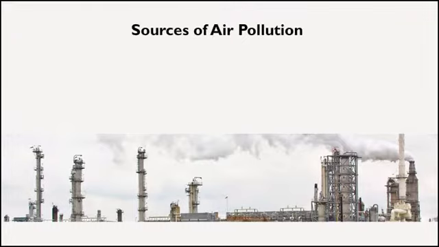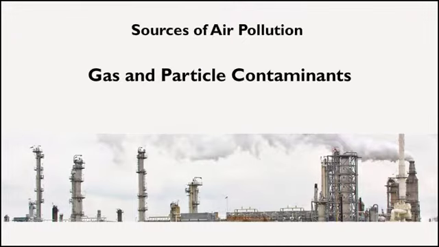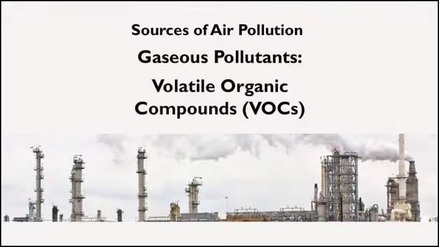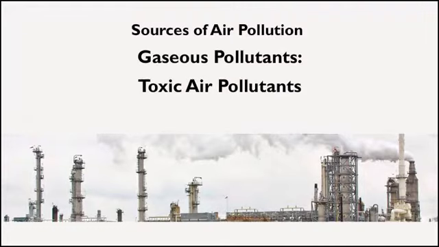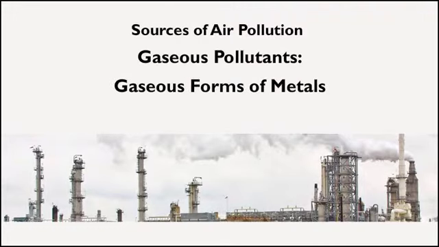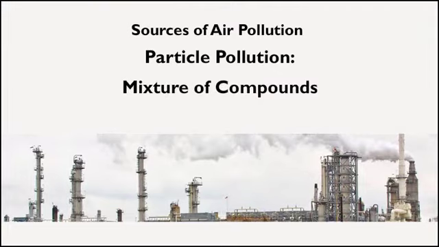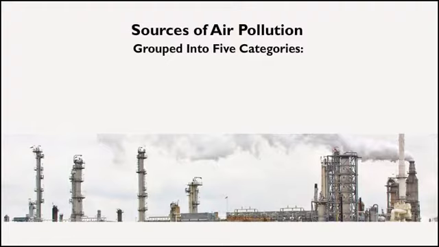Air pollution consists of gas and particle contaminants that are present in the atmosphere. Gaseous pollutants include SO2, NOx, ozone, carbon monoxide, volatile organic compounds, certain toxic air pollutants, and some gaseous forms of metals. Particle pollution, PM 2.5 and PM 10, includes a mixture of compounds. The majority of these compounds can be grouped into 5 categories.